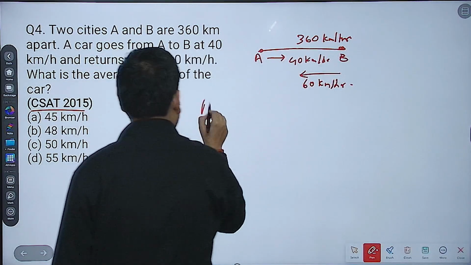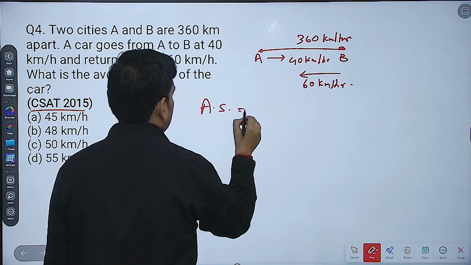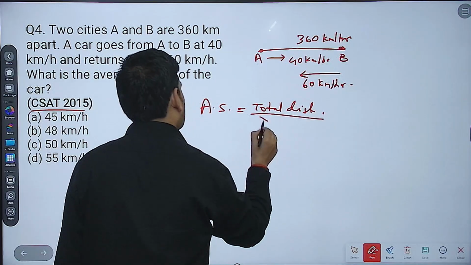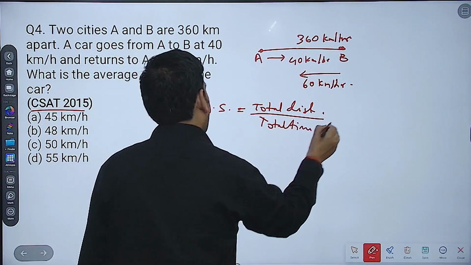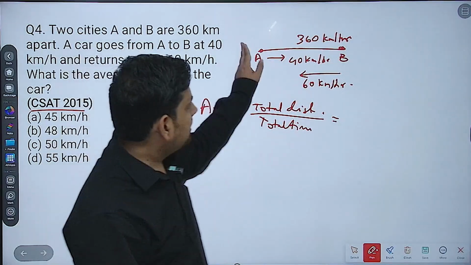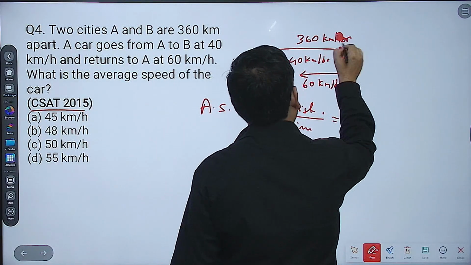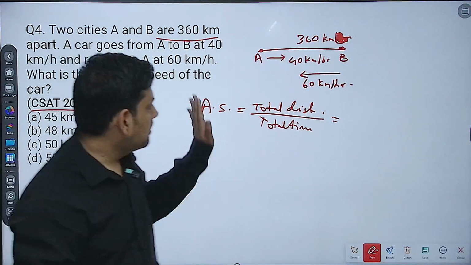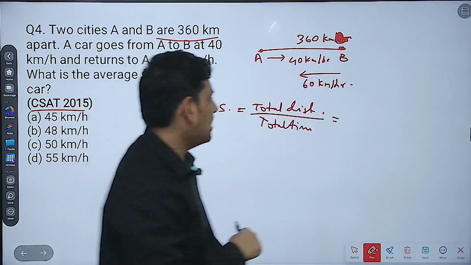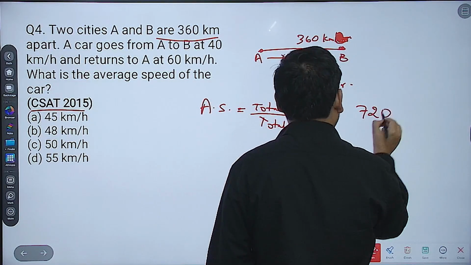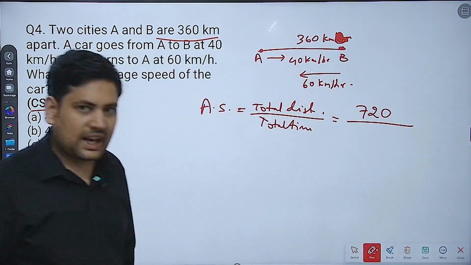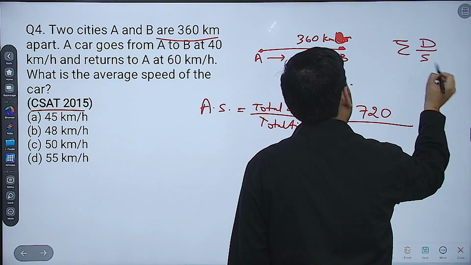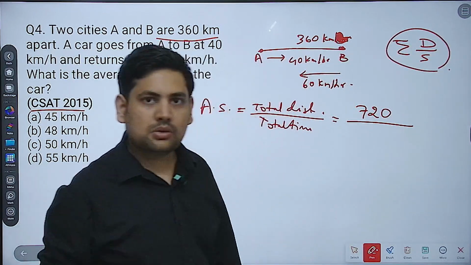So average speed is what? Average speed is always equal to total distance upon total time. Total distance is what? 360 kilometers was the distance between A and B. So 360 kilometers going, 360 kilometers coming back. So this becomes 720 kilometers. Then upon time will be what? Time will be again the summation of distance upon speed. This will give me total time, correct?